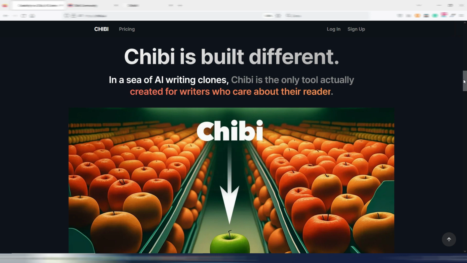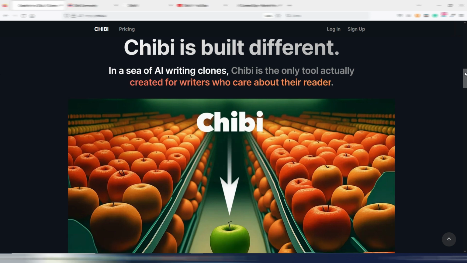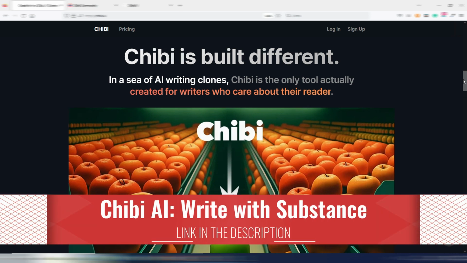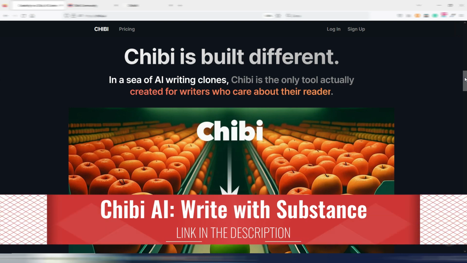And I want to specify something. Chibi is not for you if you are searching for a one-click article generator. It's not something like this. It's not for you if you only want to play with AI as it was a toy, and it's not for you if you are searching for something for free or with a lifetime deal. There is no lifetime deal, there is no free version of Chibi, but you can start using it and take a look at it with really a few bucks. But I will talk about plans and pricing at the end of this video.